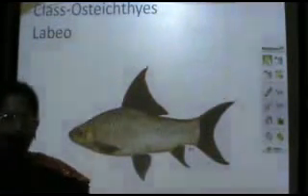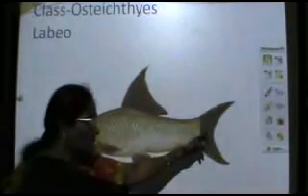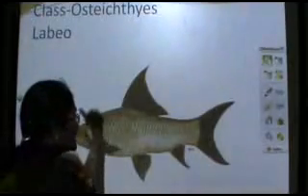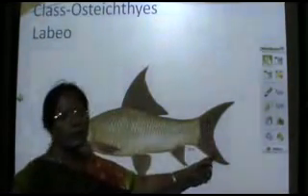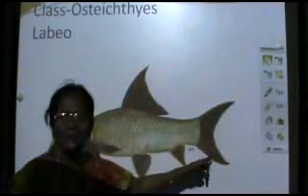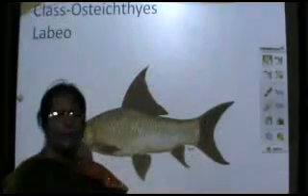In cartilaginous fishes it is called a heterocercal type, where the dorsal lobe of the fin was longer when compared to the ventral lobe, whereas here you find that the two lobes, the dorsal and the ventral lobes, are equal externally, whereas internally they are unequal because the vertebral column is bent upwards.